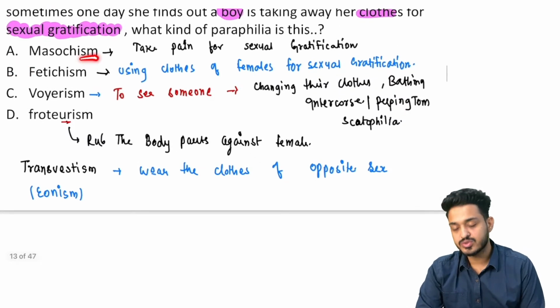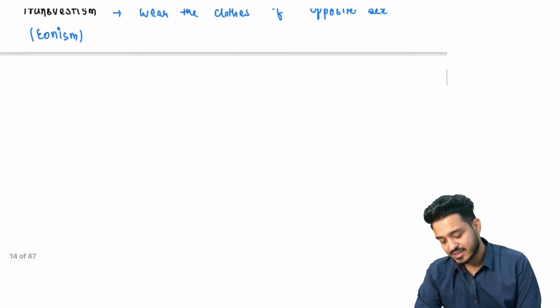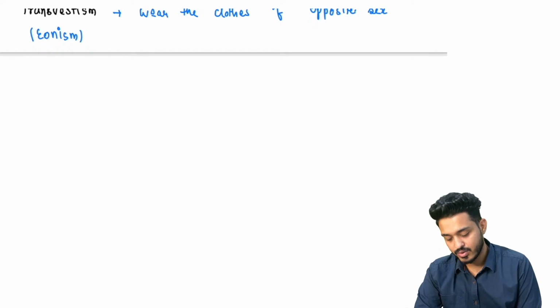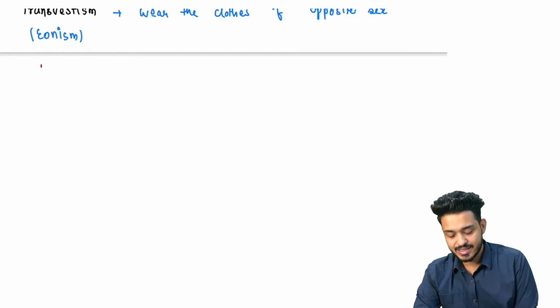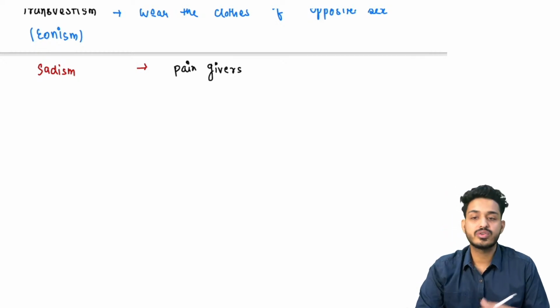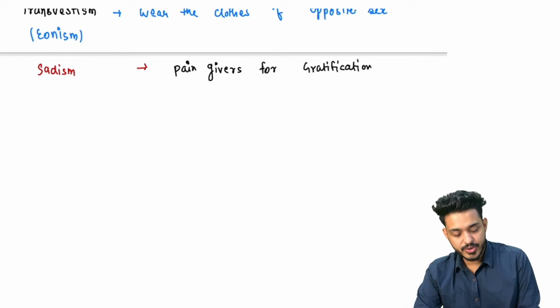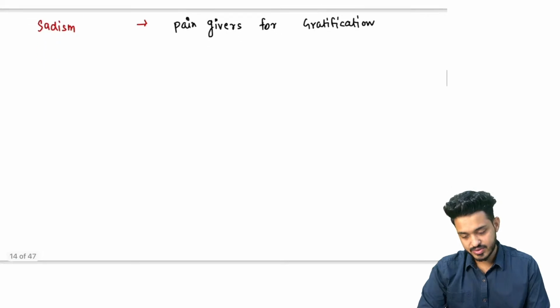Right? This is masochism, मतलब दर्द लेने वाला. So what is the person who is going to give the pain? That is known as sadism. Okay, make a note. That is going to be a sadistic person. Sadism का मतलब क्या होता है? This is the person who is going to give the pain. इनको कैसे मजा आता है? इनको मजा आता है पेन देने में. They are the pain givers. They are going to slap, right? And they are going to give the pain for gratification. Same gratification. That is going to be sadism.